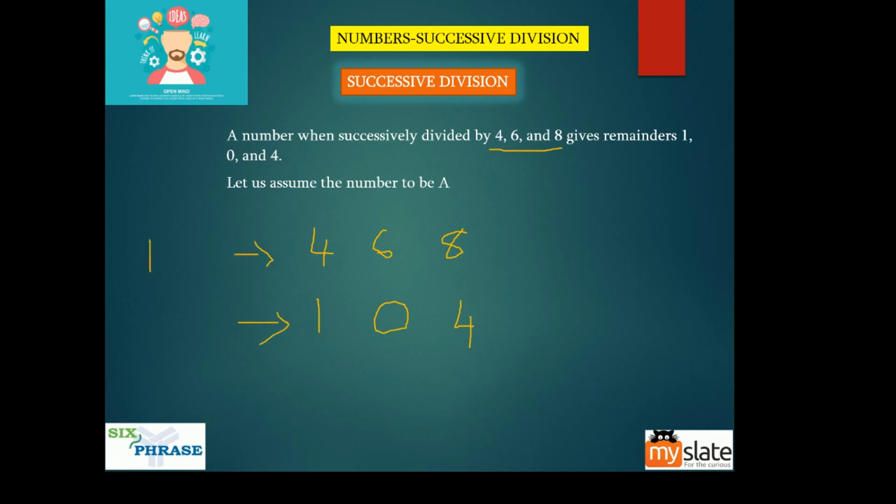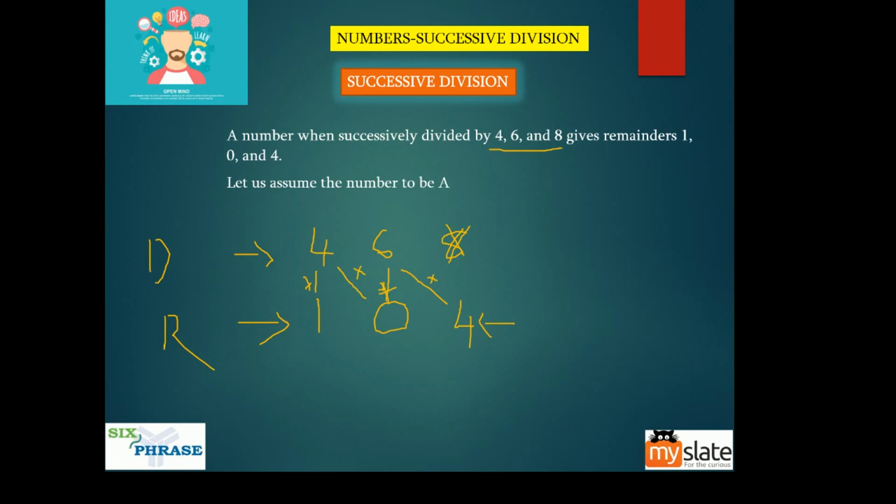Okay. Now what you do is draw a cross like this. 2 crosses. Now draw a straight line like this. 2 straight lines. Now this cross means it is multiplication. Straight line is plus, addition. So here it is multiplication. Here it is plus. So you start from here. Forget about this. What is 4 into 6? 24. Plus 0 is 24. 24 into 4. 96. 96 plus 1 is 97.